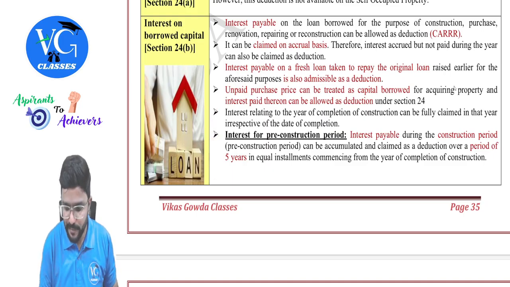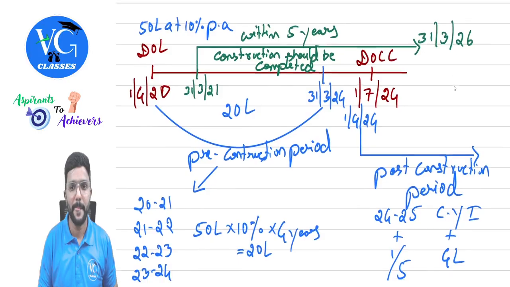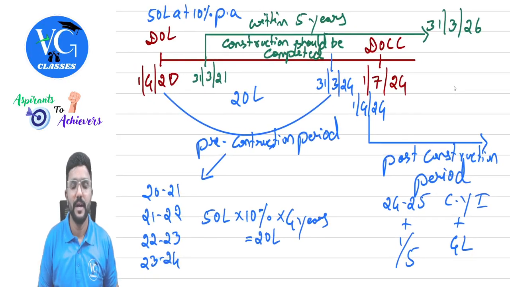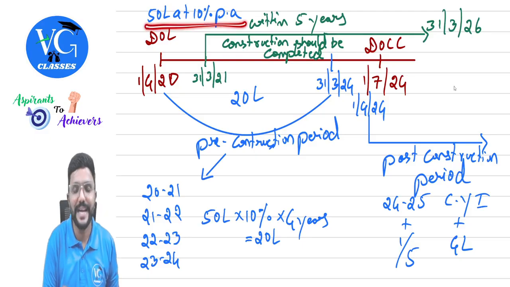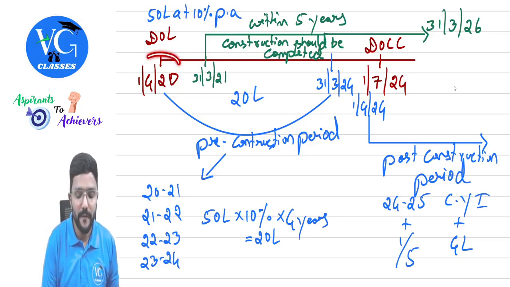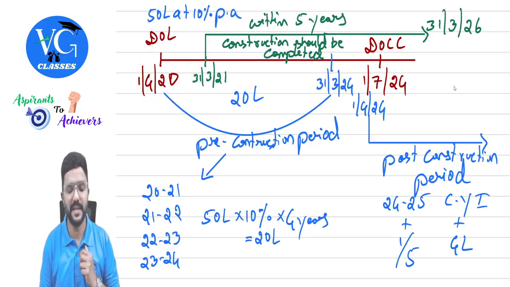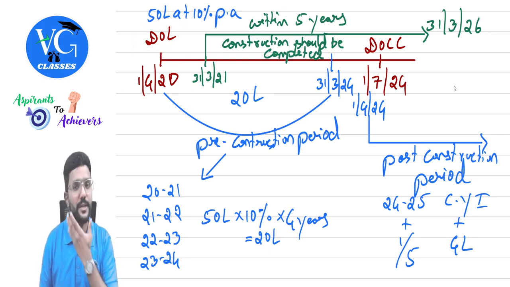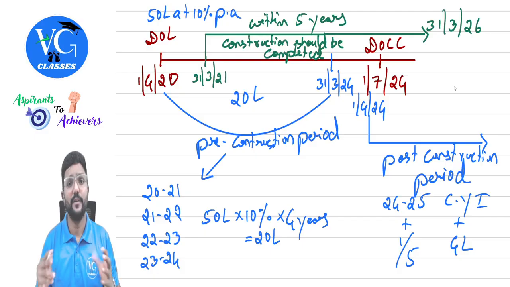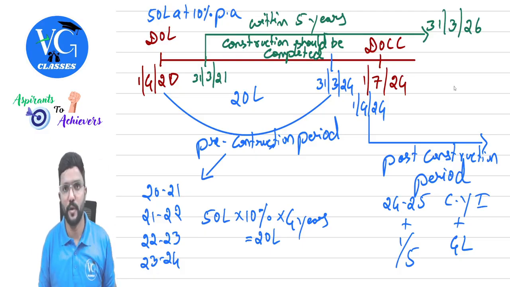I will try to explain this with an example, guys. Please observe. Assume I took a 50 lakh loan at 10% per annum on 1st April 2020. That is the date of loan, guys. And for what purpose, sir? For construction of house property.